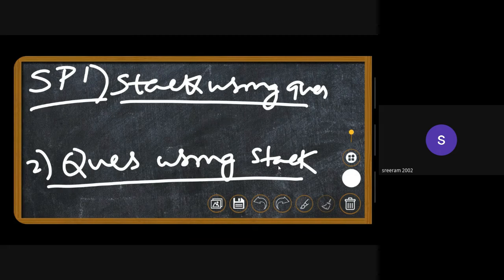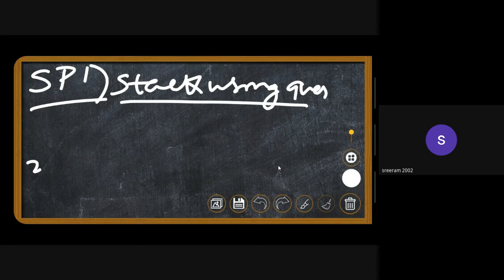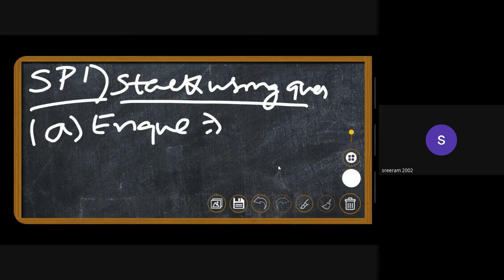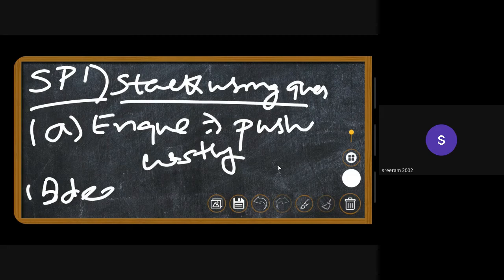Also, in the stack using queue, there are two ways of doing this. One is making enqueue costly, which is the same as push, and the other is making dequeue costly. What does this costly mean? I'll tell you that in a while.